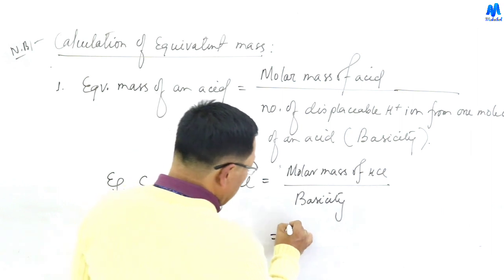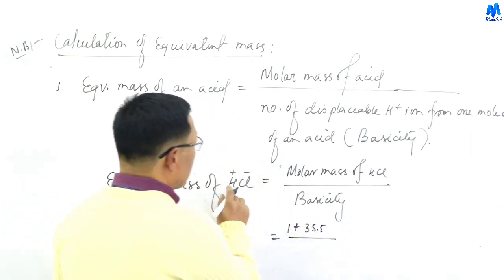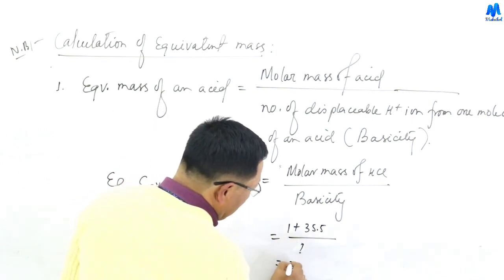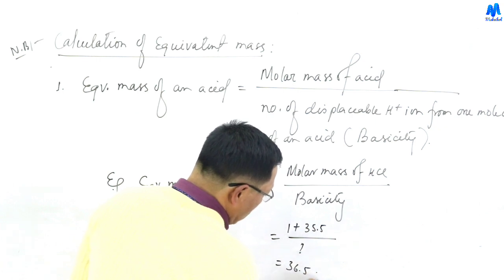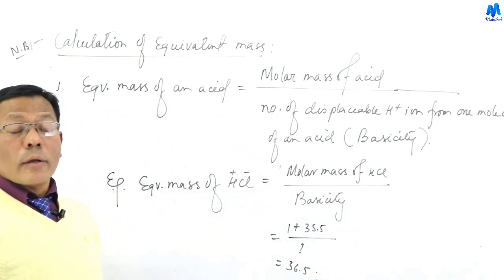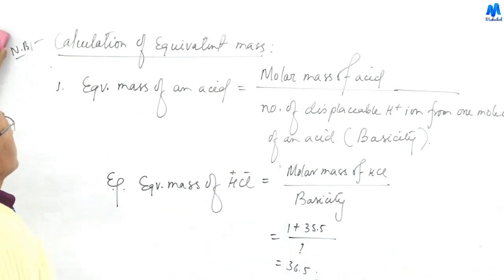The atomic mass of hydrogen is 1 and of chlorine is 35.5, and the basicity is 1, so the equivalent mass of HCl is 36.5.